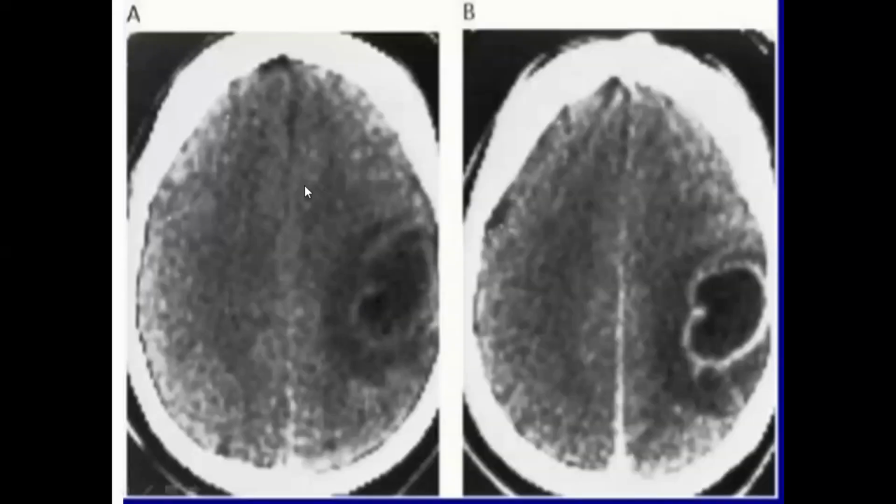So we can see here 2 slides, A and B. This is the CT scan of the neurocysticercosis. So the abnormality is here, and this one is the normal part. You can see this hyperdense area, the black area. This one is the plain CT scan, and this one is the contrast enhanced CT scan, which happens after giving the radiolucent dye.